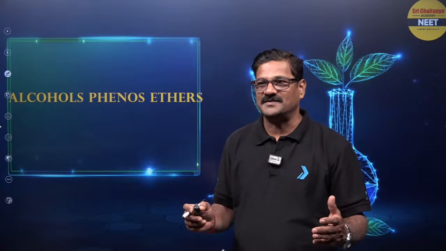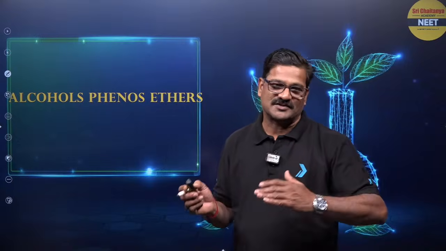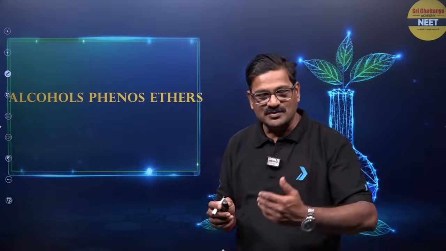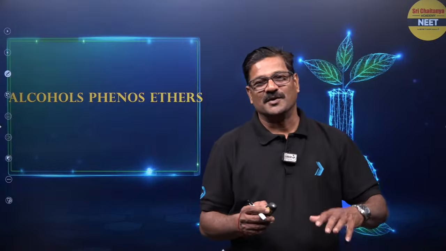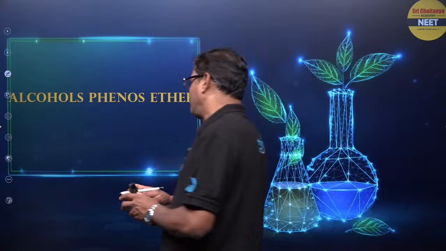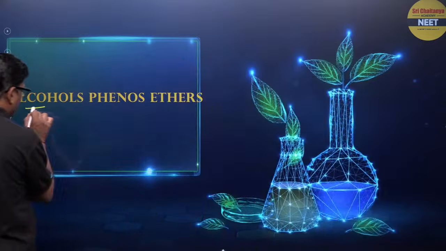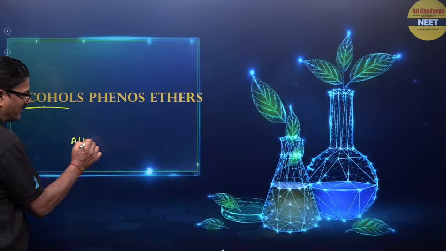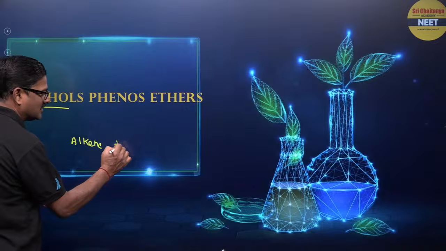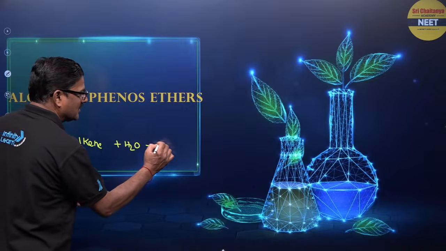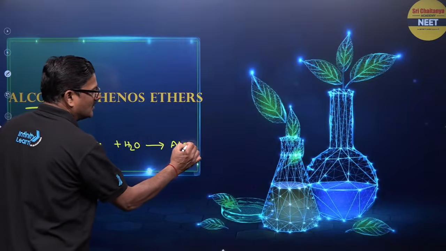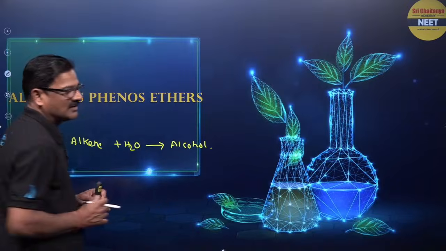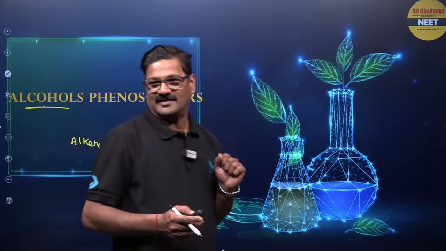So in the alcohols, phenols, ethers, majority of the reactions we did, and we do some extended reactions in today's class. So just think about the preparation of alcohols. You see, in the preparation of alcohols, you take an alkene. When you take an alkene, you can add water and you are going to get alcohol. So this is what is called hydration of alkene.